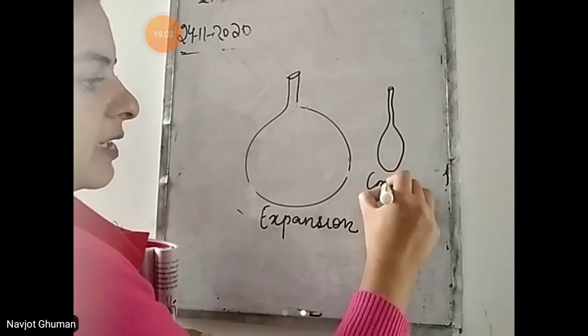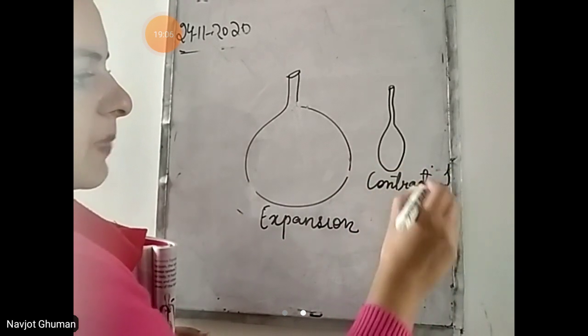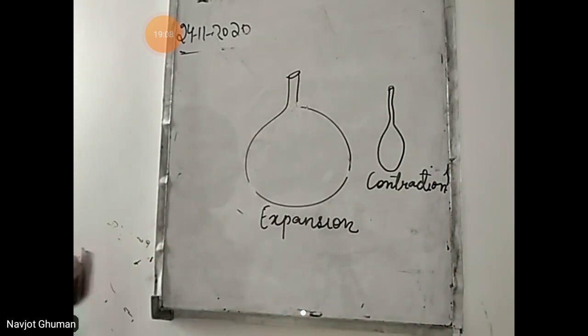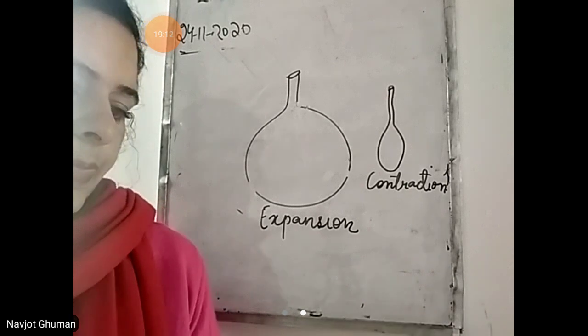This is called contraction. The same way your lungs also expand and contract. So got it better?